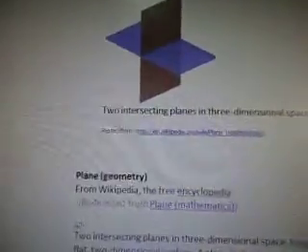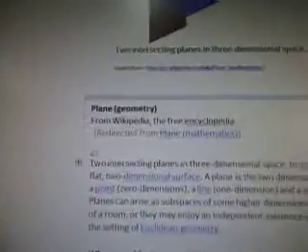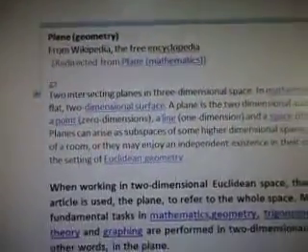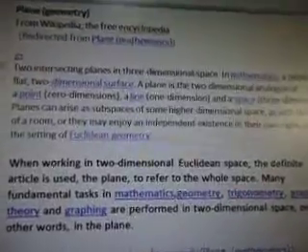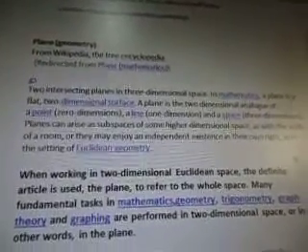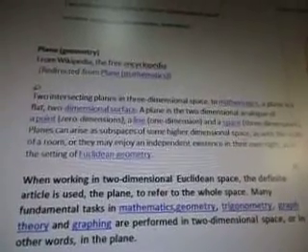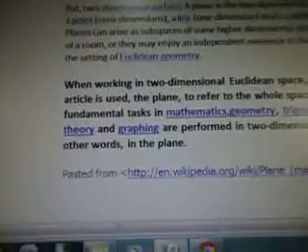Here's the next thing that comes up: two intersecting planes in three-dimensional space. It's called plane geometry. This is something they would use in airplanes and spaceships by the looks of it. Two intersecting planes in three-dimensional space. In mathematics, a plane is a flat two-dimensional surface. A plane is a two-dimensional analog of a point, a line, and a space. Planes can arise as subspaces of some higher-dimensional space, as with the walls of a room, and they may enjoy an independent existence in their own right, as in the setting of Euclidean geometry. Euclidean geometry comes up very many times.